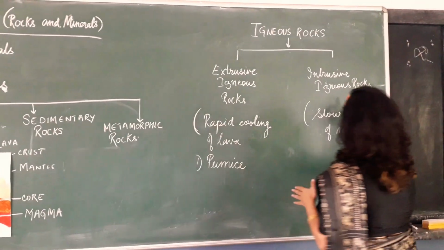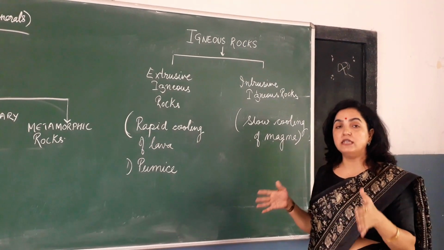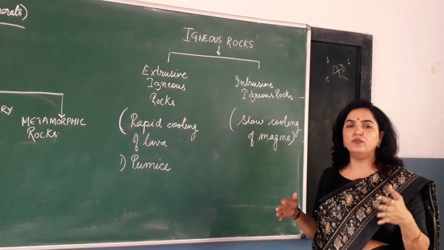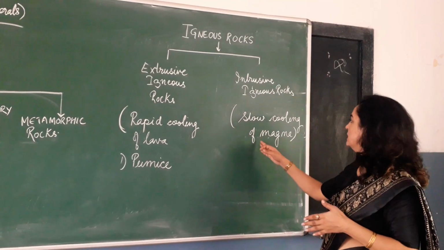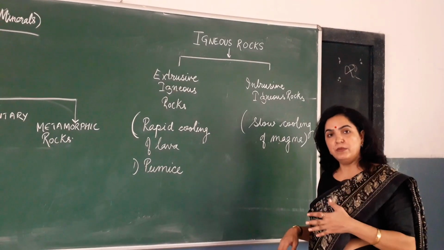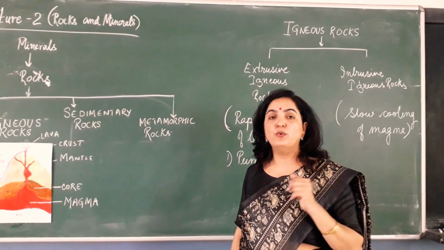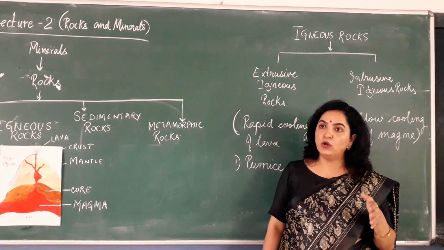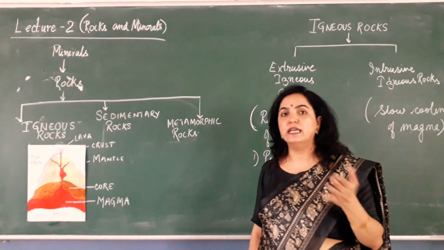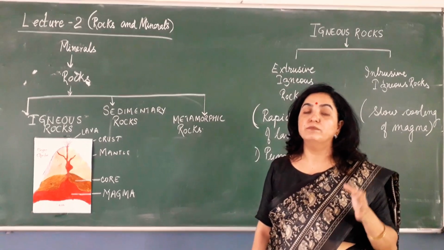On the other hand, intrusive means inside, and when the magma is inside, there is a lot of heat, so it will take millions of years. Whenever the temperature lowers, this magma also cools and forms rocks, and they are abundant in number. You might have seen in open cast mining, a lot of large quarries of igneous rocks are found. Sometimes magma cools inside, and when scientists went for mining, they found a large number of igneous rocks. It covers the maximum surface.